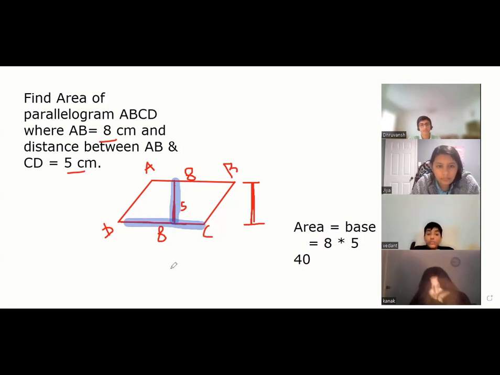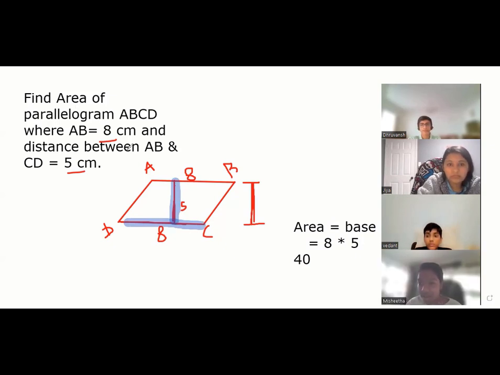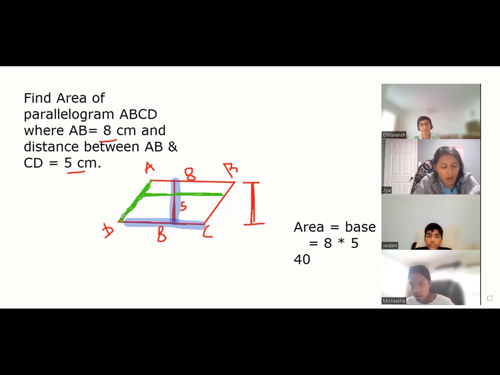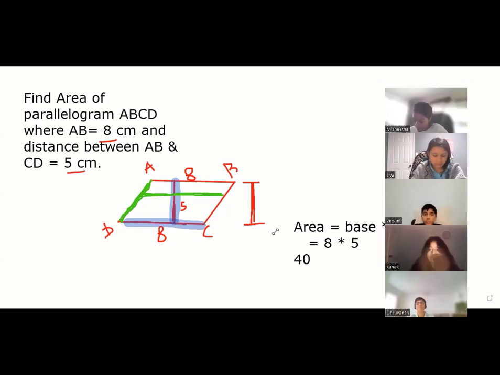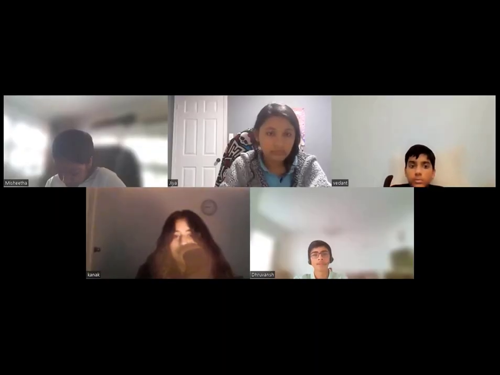But tell me, Mishita, come on screen. Where has Mishita gone? Tell me, Mishita, suppose this is the base. I can always take it. If this is the base, this will be the height, right? Yeah. But AD is not given in the question, so I cannot take it as a base. So only base and height are perpendicular. Cool? Is everyone okay? Jia, Dhruvansh, Vedant, Kanak? Yes, sir. Mayank, where is Naja? Not there. Okay. Cool. Move on.